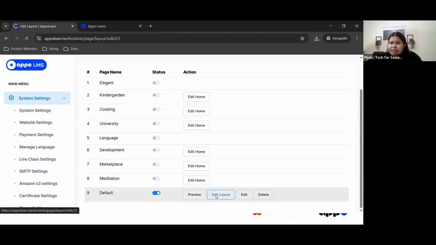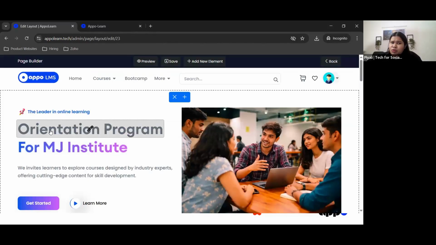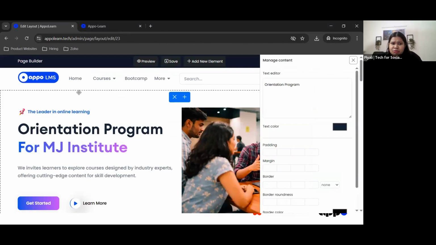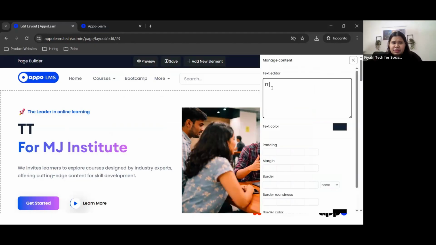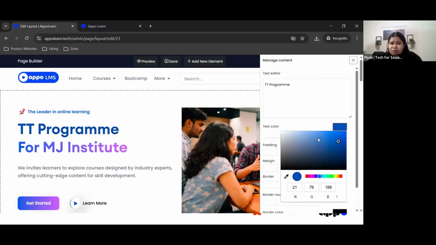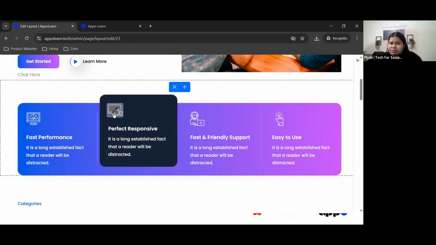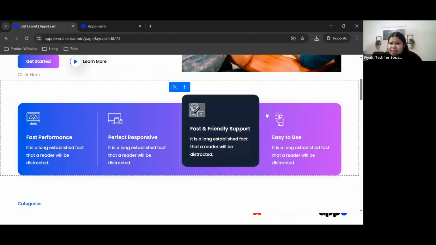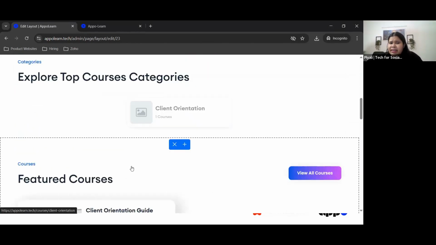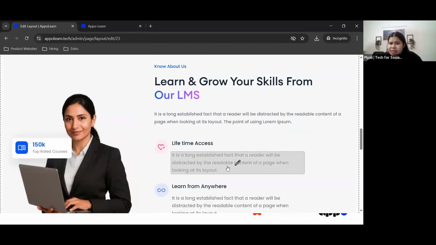Now I'm going to go to edit layout, and you'll be able to see the moment you do edit layout, everything that you see here, like instead of an orientation program, I might want to say that this is a TTED training program. And then instead of it being black, I want to make it blue or something. So the entire page, the text, everything that you see, including all the images, even the icons, all of these icons that are there, all of them can be edited from the website builder itself.